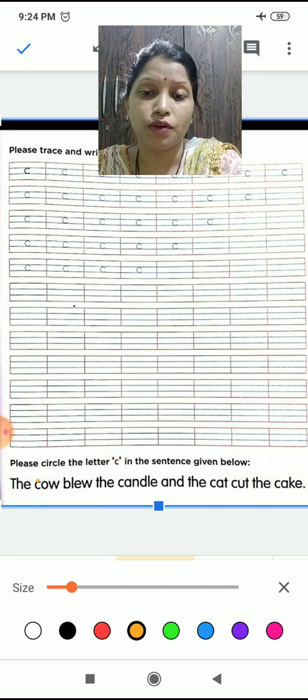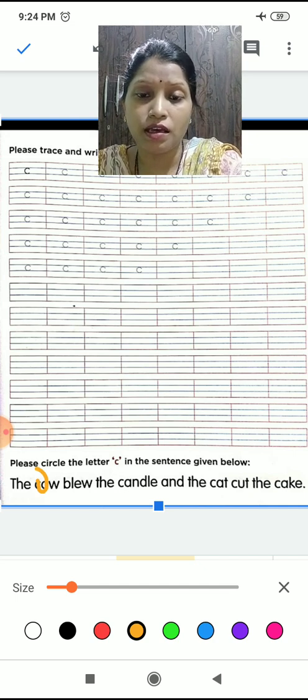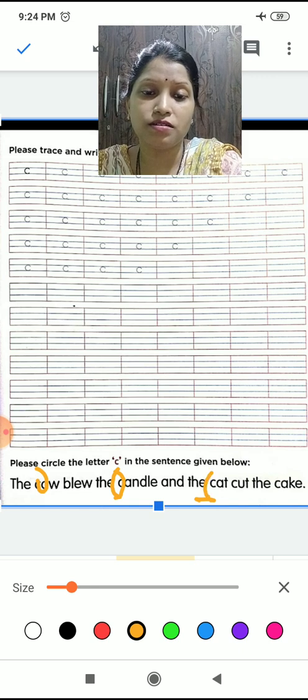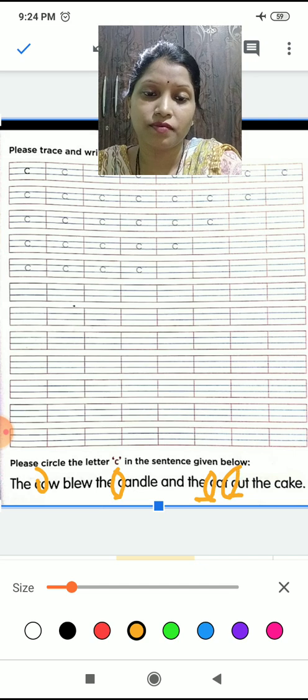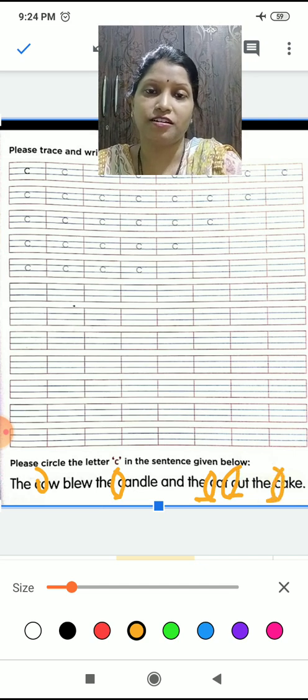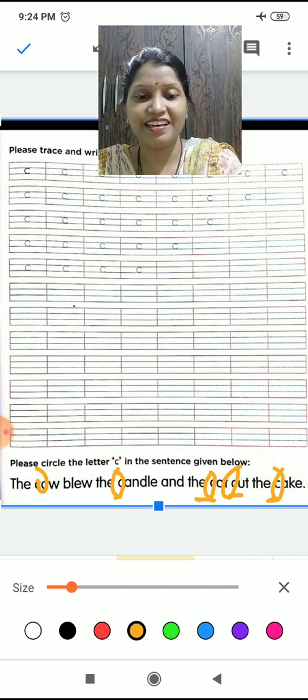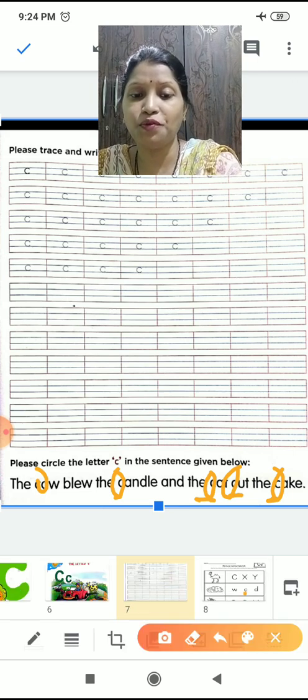Okay. So, you have to circle the C. See, where is C? Yes, it is here. C. Yes. Where is another C? Yes, it is here. So we will circle the C. Where is another C? Yes. Okay, where is another C? Yes. So you are going to circle it. Okay. Yes, our work is over.